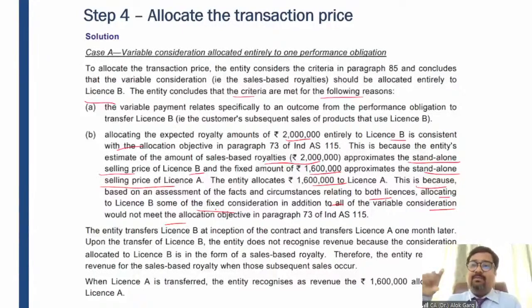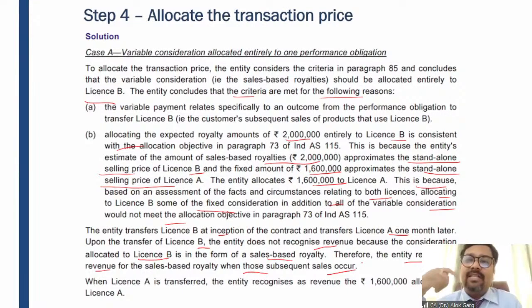And this license B is only having a variable consideration. License A is only having a fixed consideration. The entity transfers license B at inception of the contract and transfers license A 1 month later. So the entity has delivered first license B, then license A, right? Upon the transfer of license B, the entity does not recognize revenue because the consideration allocated to license B is in the form of sales-based royalty. Therefore, the entity recognizes revenue for the sales-based royalty when the subsequent sales occur.